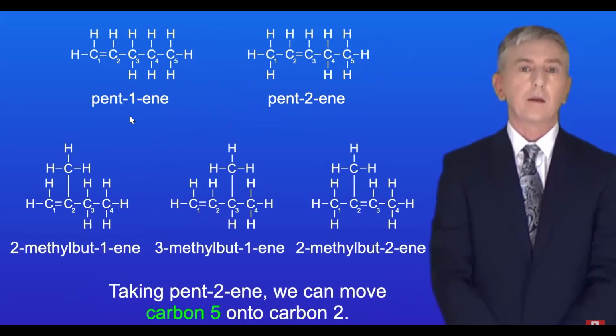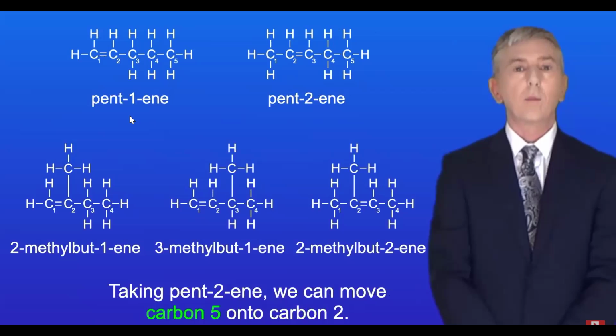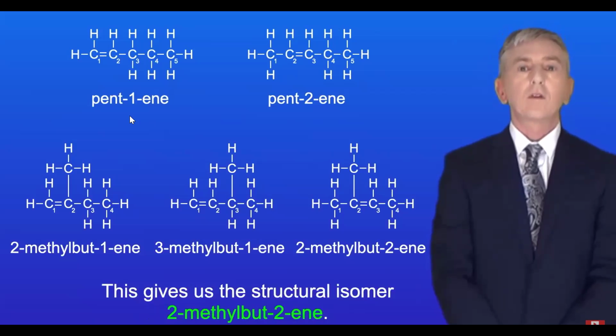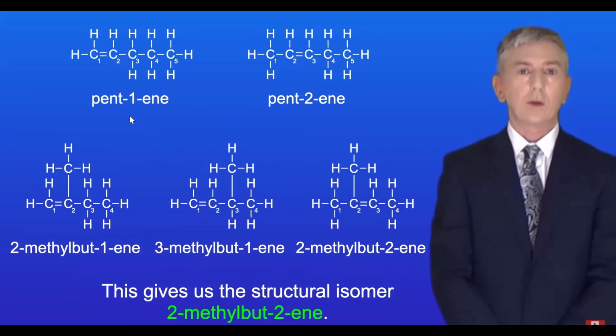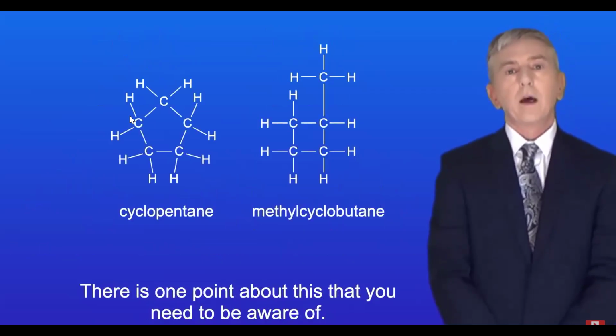Taking pent2-ene, we can move carbon 5 onto carbon 2. This gives us the structural isomer 2-methylbut2-ene. Now there is one point about this that you need to be aware of.